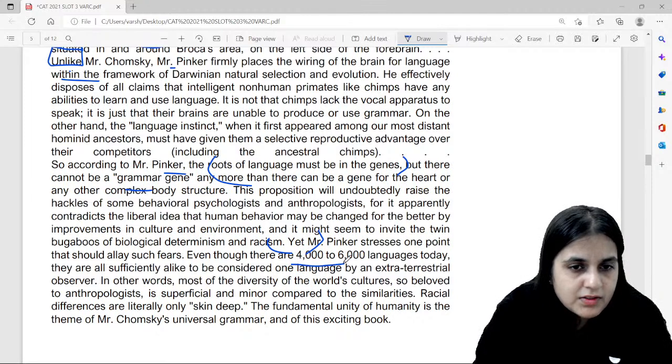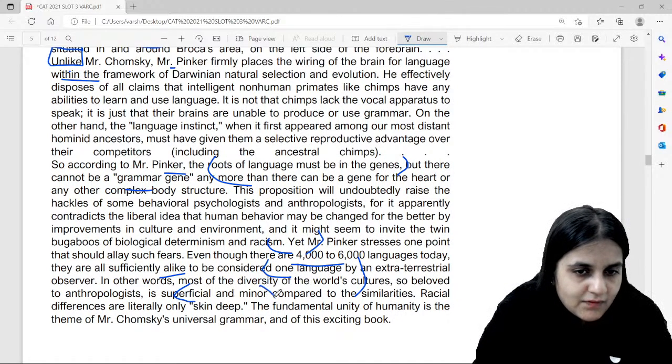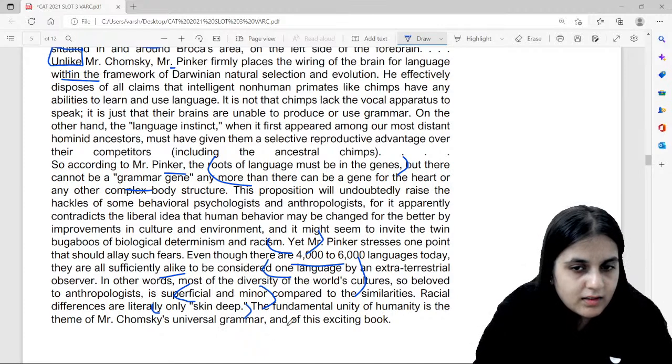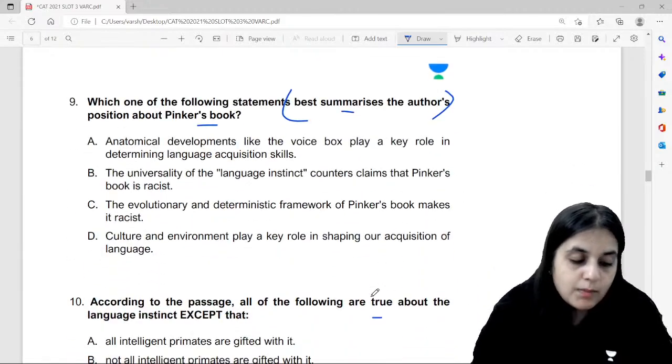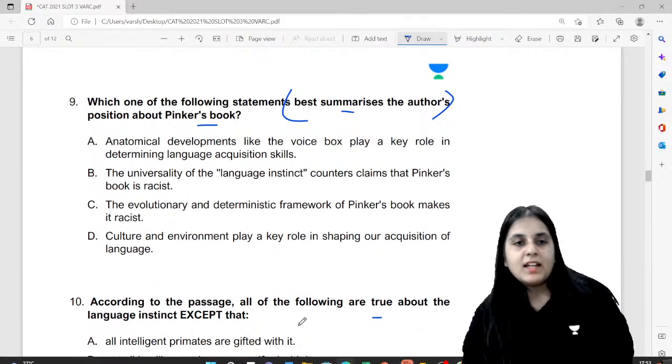Even though there are 4,000 to 6,000 languages today, they are all sufficiently alike to be considered one language by an ET or an extraterrestrial observer. उनके लिए तो सब एक जैसा ही लगेगा. So most of the diversity is superficial and very minor. The racial differences are only skin deep, मतलब बहुत थोड़े हैं. And unity of humanity or languages. It's an exciting book. तो skim and scan कर लिया. अब questions पे आओ. ऐसे ही आपको skim and scan करना है.